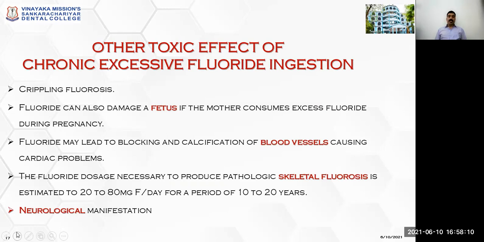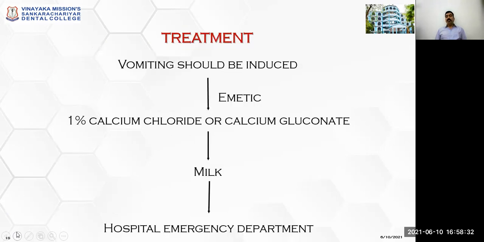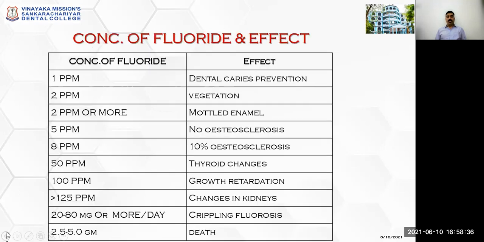The fluoride dosage necessary for pathologic skeletal fluorosis is estimated at 20 to 80 mg fluoride per day for a period of 10 to 20 years. There are also neurologic manifestations. These are the other toxic effects of excessive fluoride ingestion.